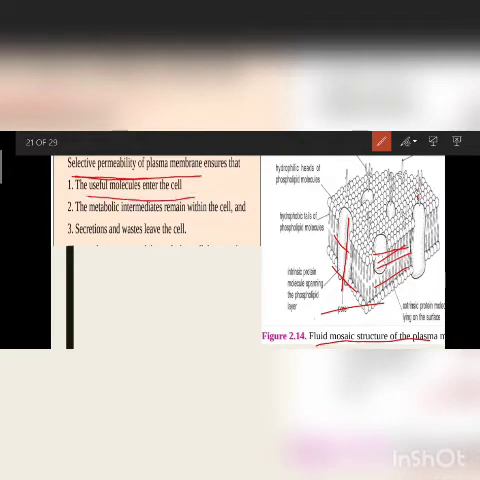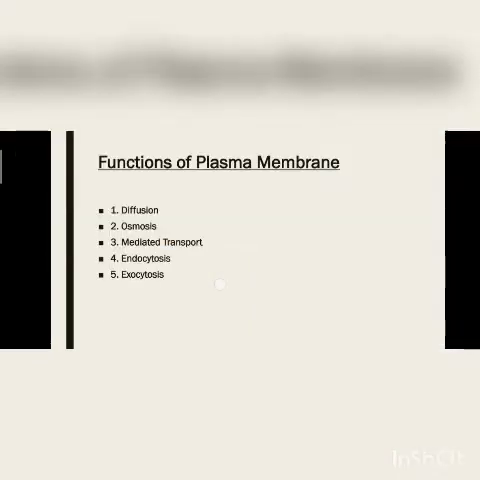Only useful molecules can enter the cell. They help in the metabolic intermediates within the cells. Some important substances can go inside and come outside of the cell, and the secretion and wastage leave the cell. Whatever substances are inside the cell, if they want to get outside, they easily go through it. They are the main function. So what is the selective permeability of the cell? These are the 3 points.